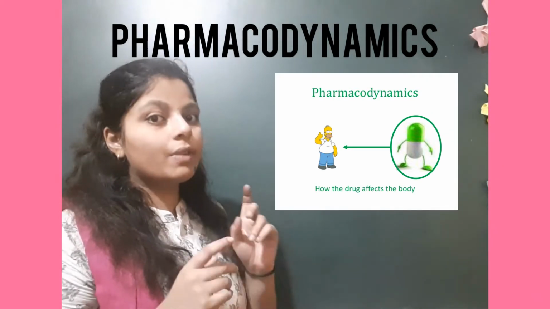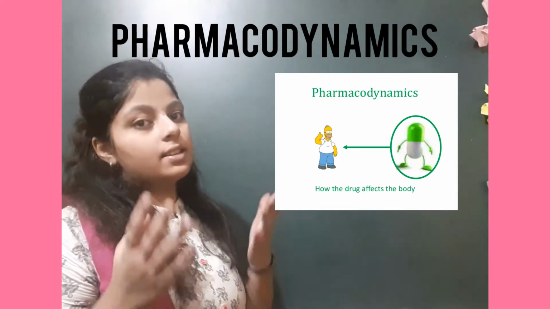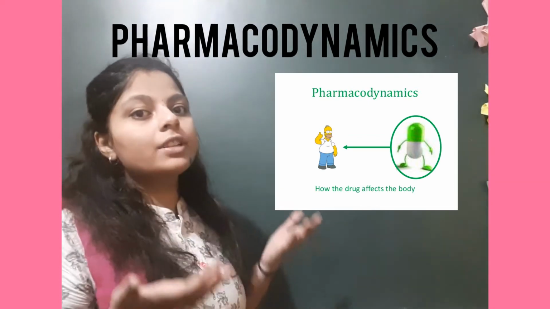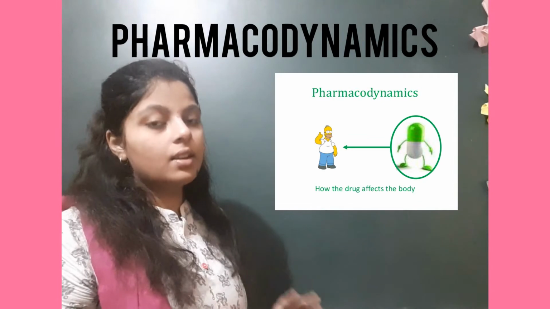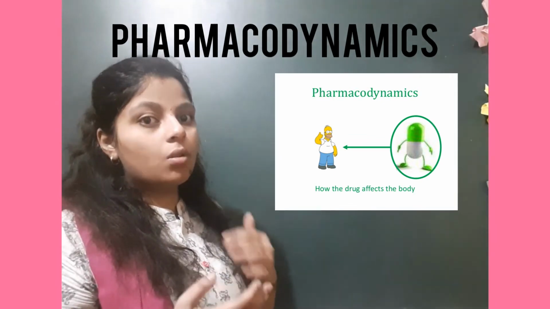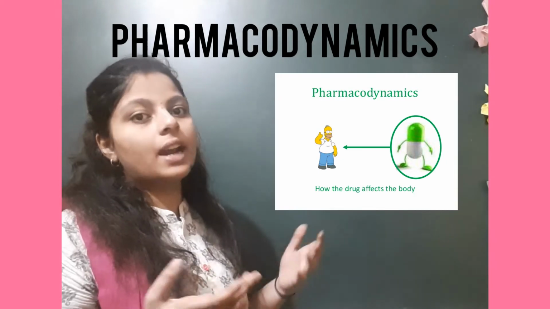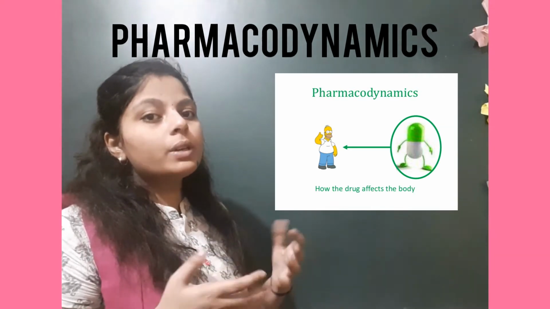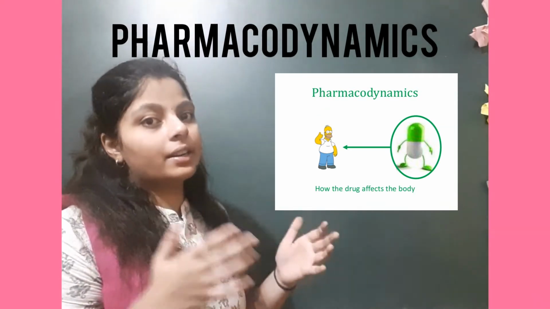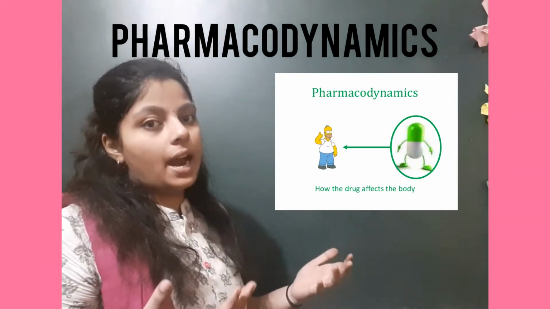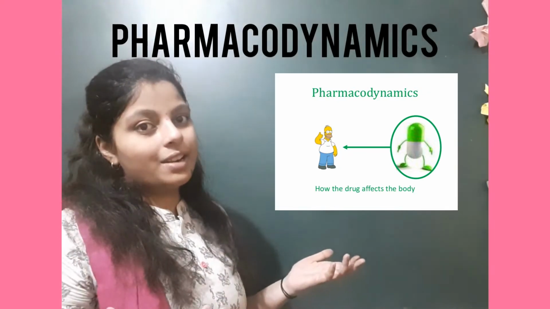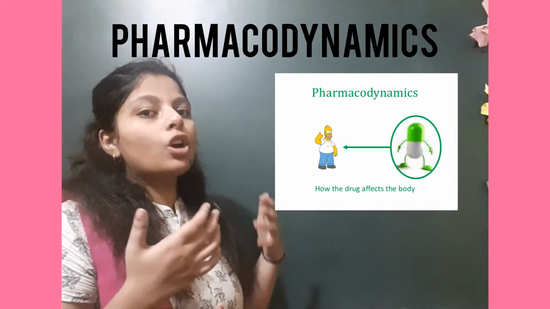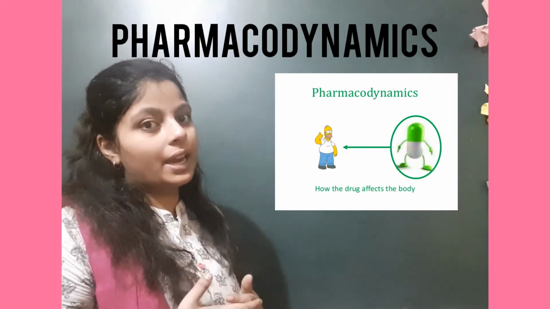For example, when you take an antibiotic, it will show two effects, desired and undesired. In the desired effect, either it will kill the bacteria or it will stop its growth. Two things will happen there. If it stops the growth or development of the bacteria, it can happen either by cell wall breakdown or increase in permeability, due to which all the cellular contents will leak out and the bacteria will die. This is how it causes the desired effect. With undesired effects, you have so many side effects and adverse effects when you take it, and it will interact with so many drugs. These are all the undesired effects you can see when you take an antibiotic.